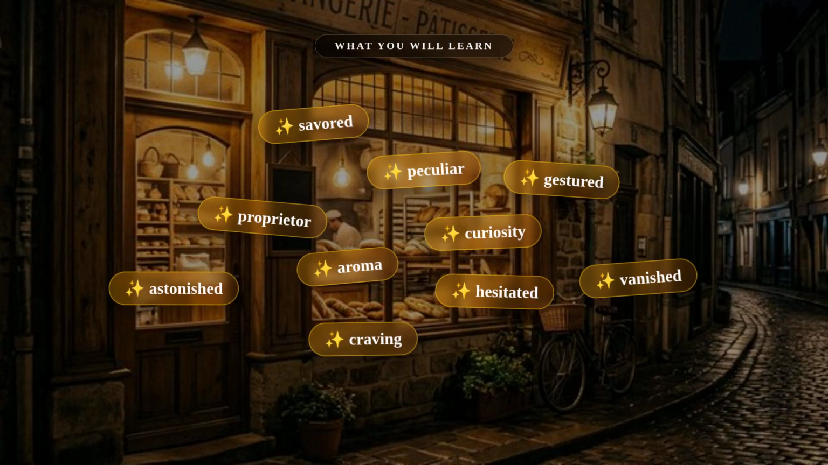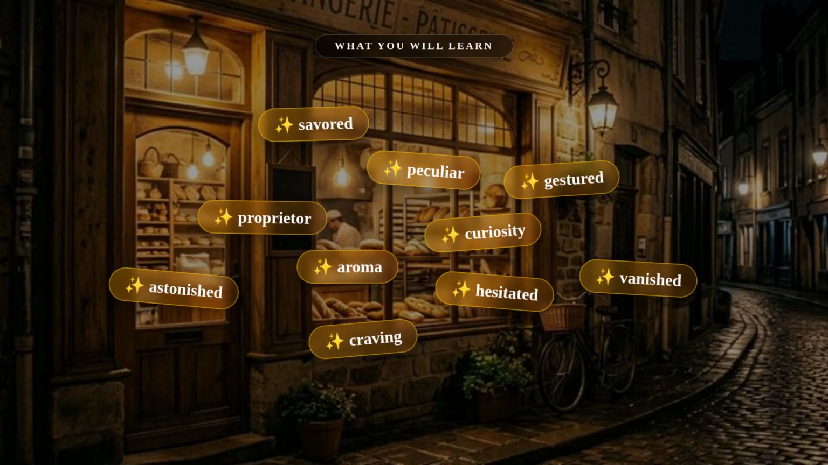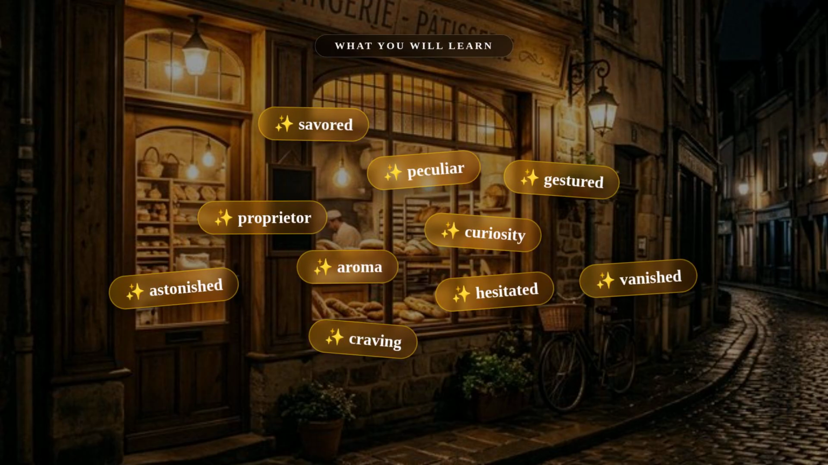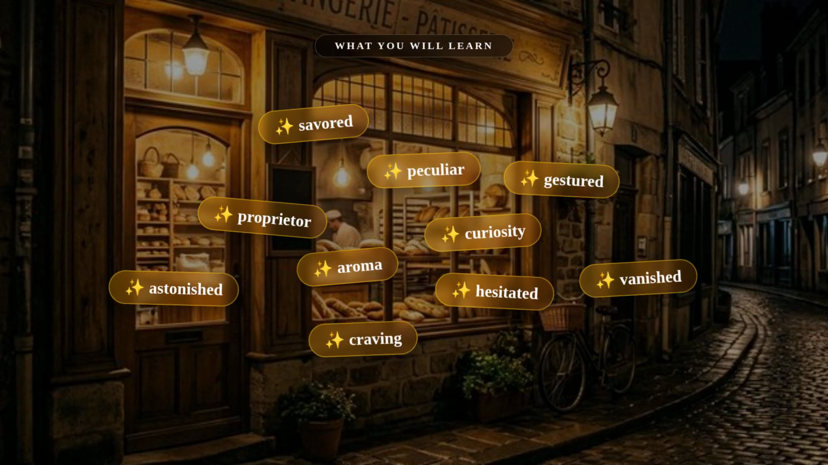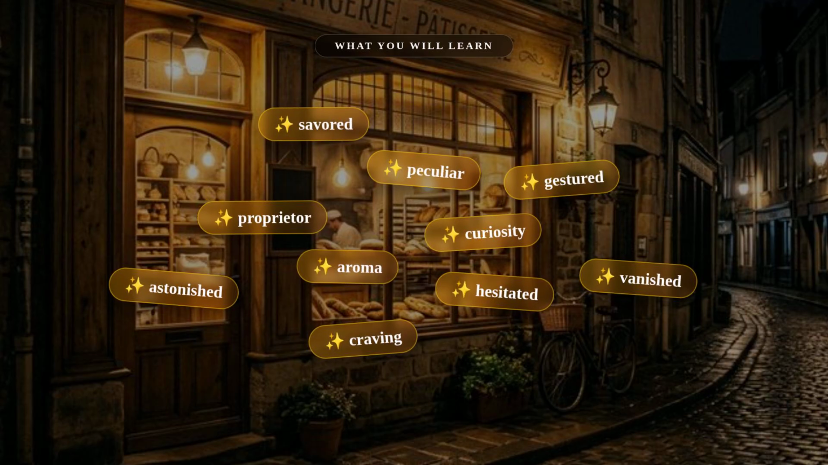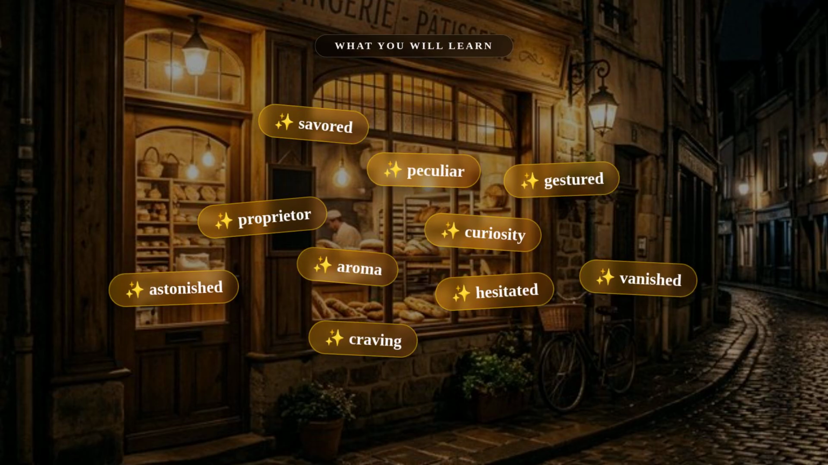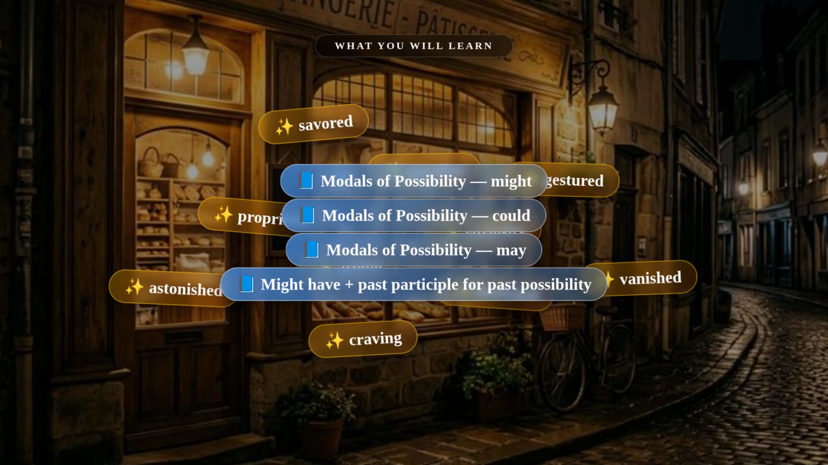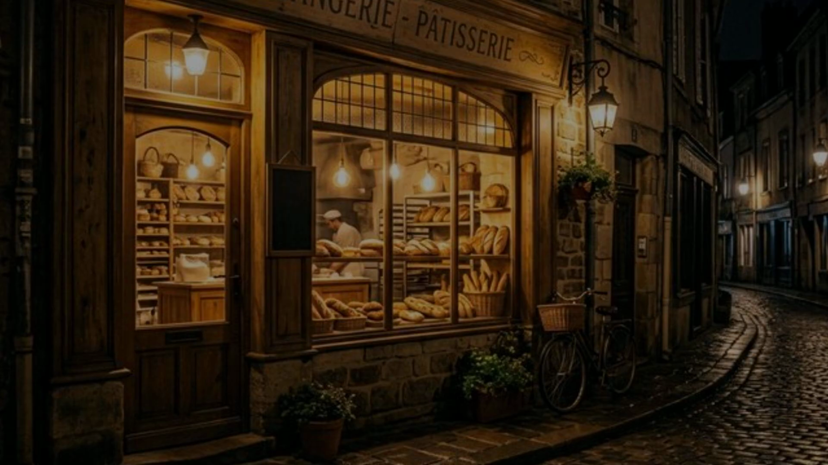Strange, right? By the end of this lesson, you will know 10 new vocabulary words, and you will understand how to use the words might, could, and may to talk about possibilities. These are called modals of possibility, and they are very useful in everyday English. Let's begin. Okay, here is our first sentence.